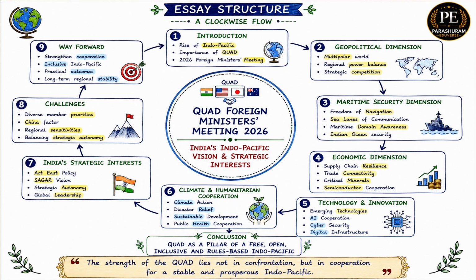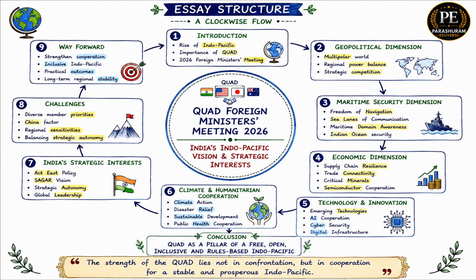The next section is technology and innovation. Important areas include artificial intelligence, cyber security, emerging technologies, digital infrastructure. Then we move toward climate and humanitarian cooperation. Points include climate action, disaster relief, sustainable development, public health cooperation. After that comes India's strategic interest: Act East policy, SAGAR vision, strategic autonomy, global leadership.